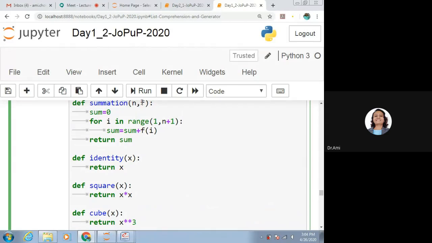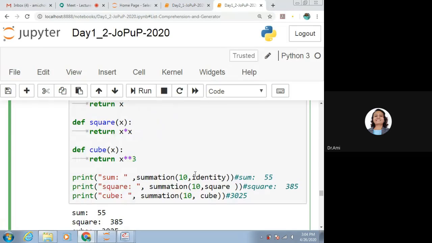Here it says the function is identity, but sum is equal to 0 for I in range of 1 to n plus 1. So 1 to 10 plus 1 is 11, right? So it will iterate from 1 to 10 actually, because n plus 1 is exclusive. After that, sum is equal to sum plus f of i.